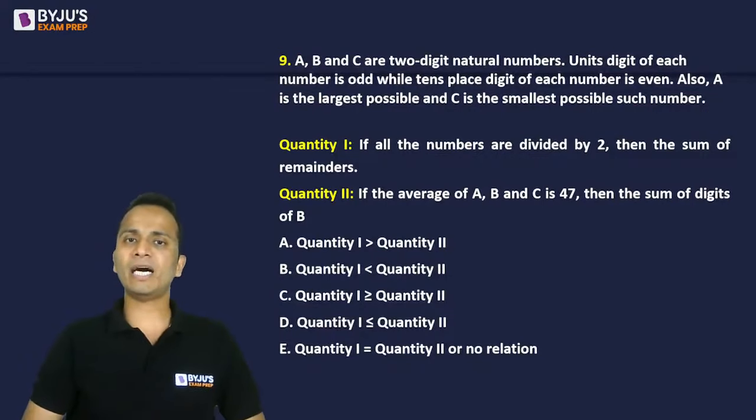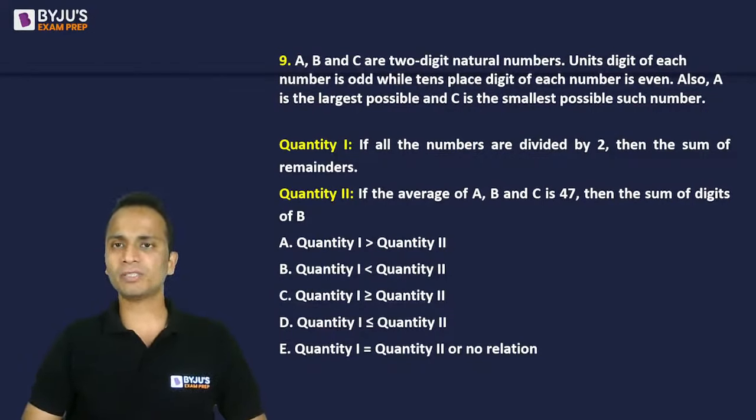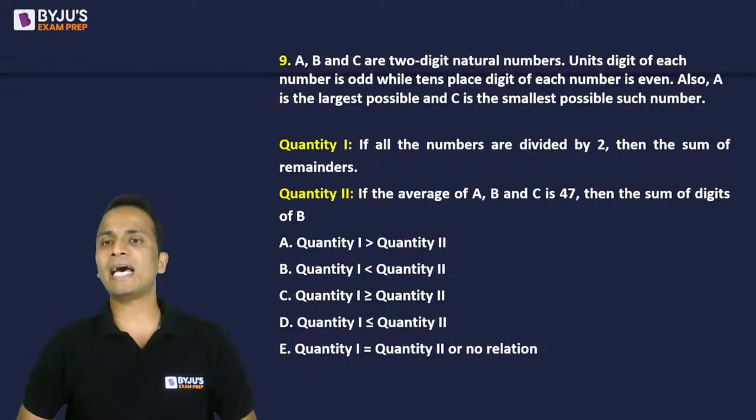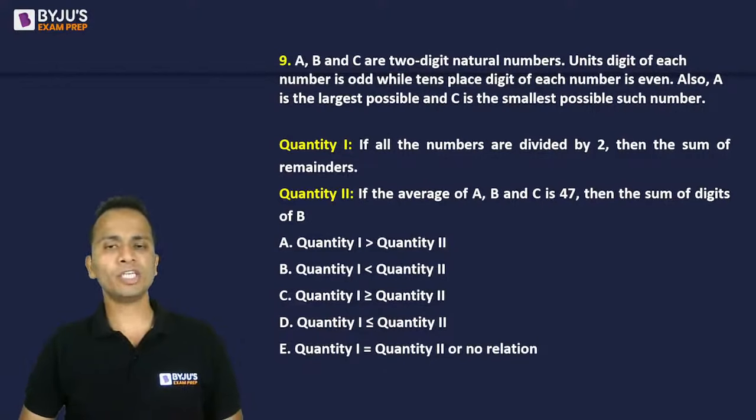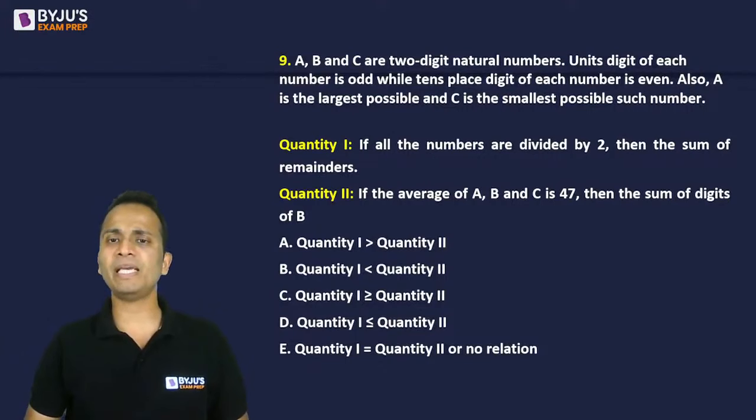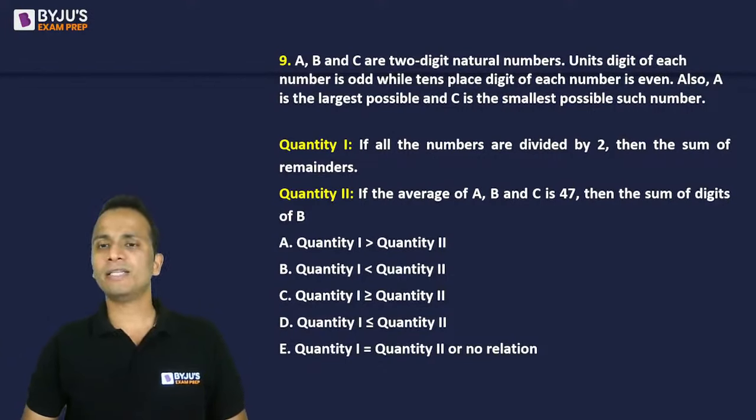So A, B, and C are two-digit natural numbers. The unit digit of each number is odd, while the tens place of each number is even. Also, A is the largest possible and C is the smallest possible such number. Quantity 1: if all the numbers are divided by 2, then the sum of the remainders. Quantity 2: if the average of A, B, and C is 47, then the sum of the digits of B.